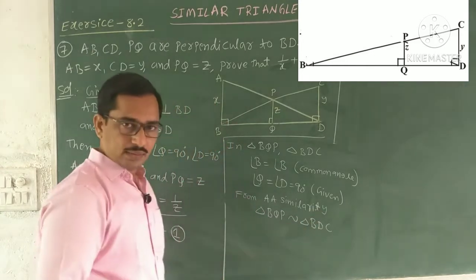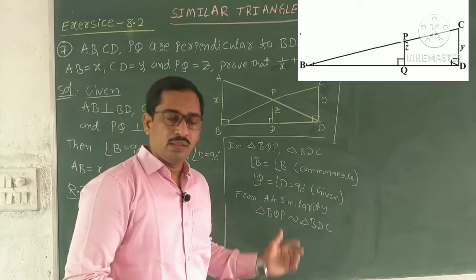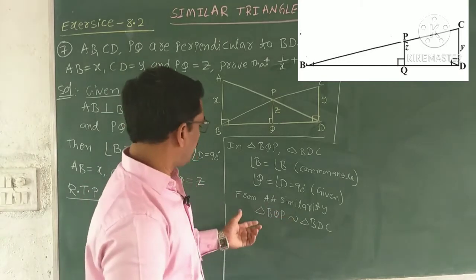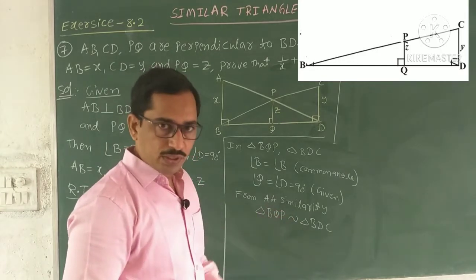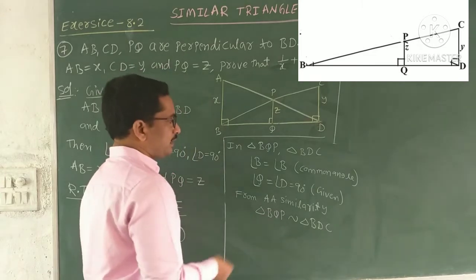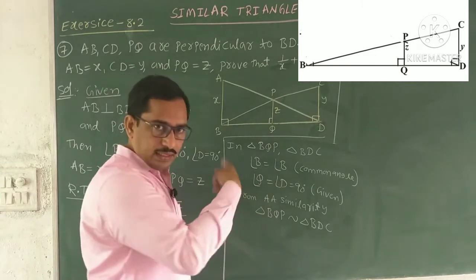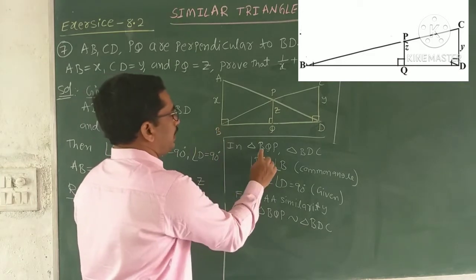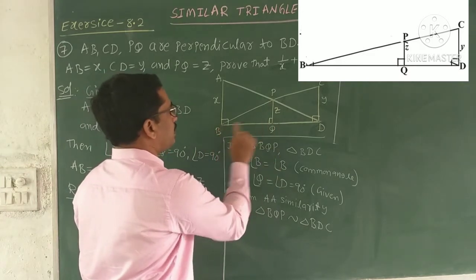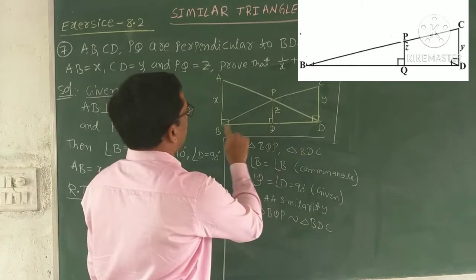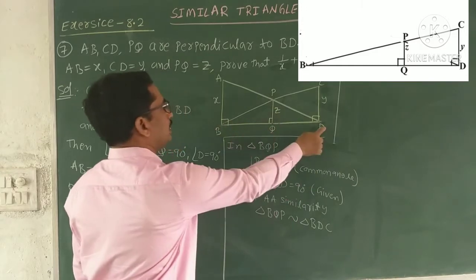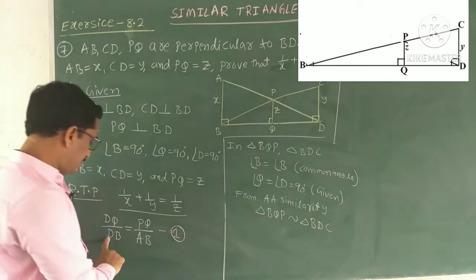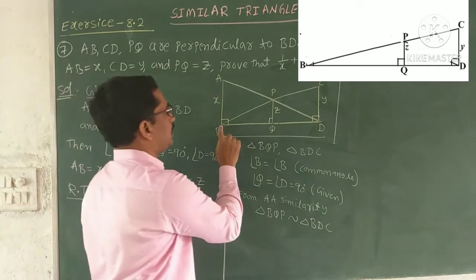If two triangles are similar, you can compare the ratios of sides. The sides are proportional. Now select the sides in the same way as we selected for the previous triangles. BQ, following the order, BQ by BD or DB. Here we already selected DB, so here also I am selecting DB.